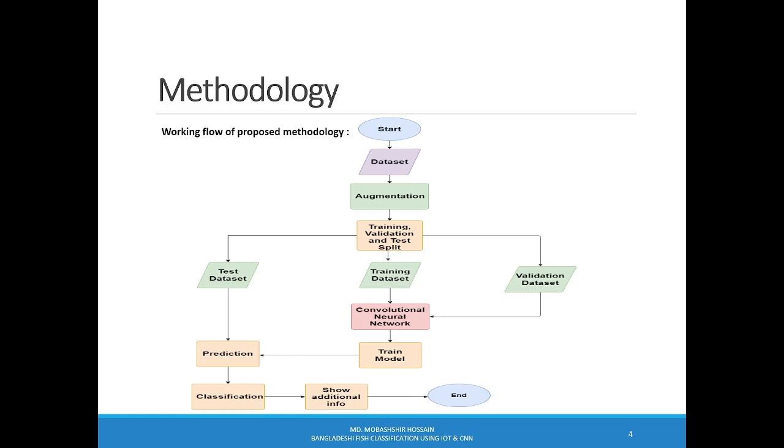Using MobileNet V2 as our CNN architecture, we train the model on our dataset, enabling it to identify key features of each fish species for accurate classification. Once trained, the model can then predict and classify new fish images, displaying relevant details about each species.